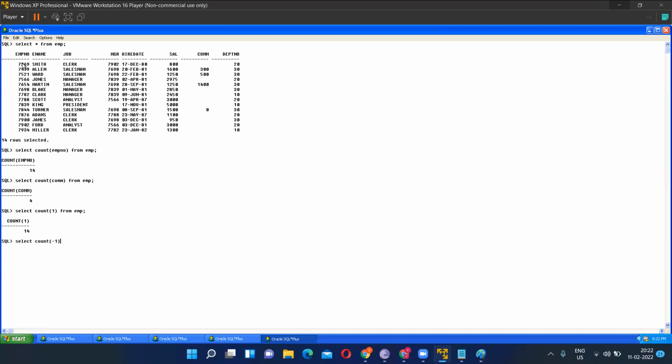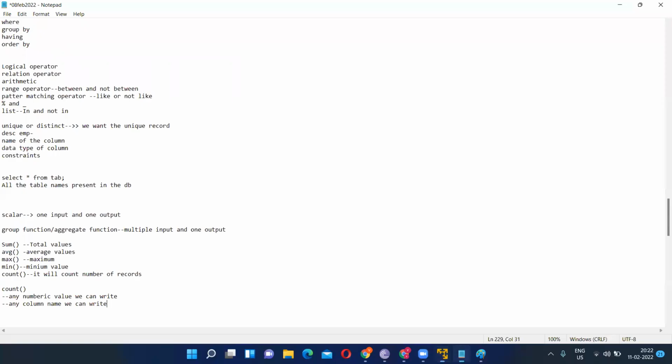Okay. So what if I write a non-numeric or minus value? Then also I will get the same thing, right? It is just that there are different ways we can write, and you should know. It is not that you saw count 3 from a table name and then you got confused. No. Count is count. It will count the number of records. When given a column name, it will not count the null values. Two things should be very, very clear. Guys, I don't want any confusion in this. Count will count the number of records. If any column name is written in the count function, then what will happen?